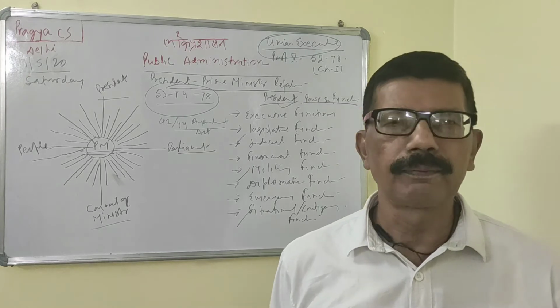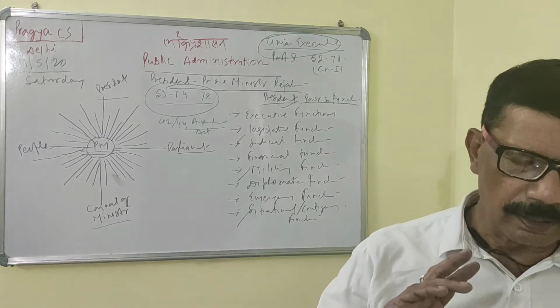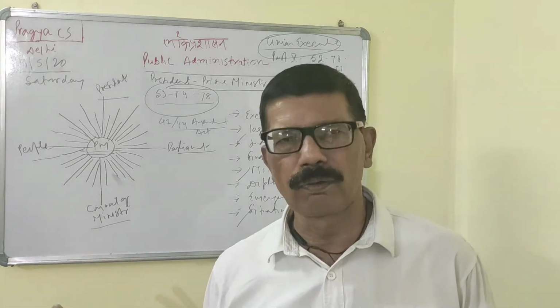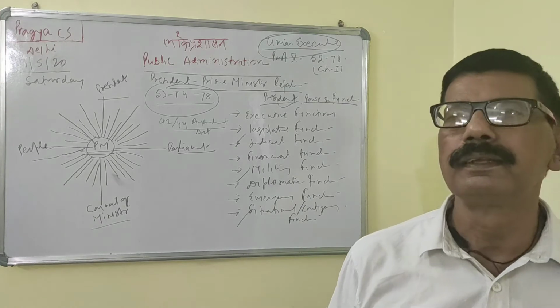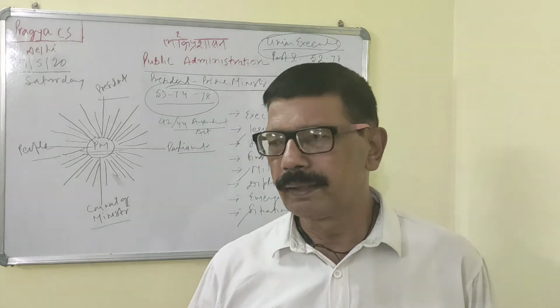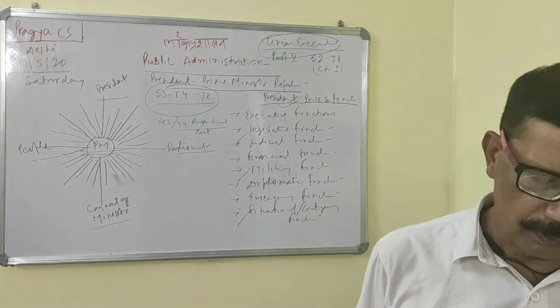The question says that the President of India has a lot of executive power. There is no denial at all. But it has no potentiality, meaning it doesn't have the inner power to exercise this authority or power.